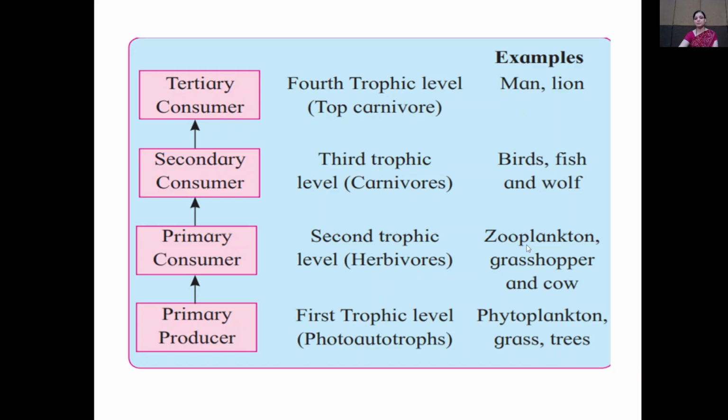Herbivore examples: zooplankton, grasshopper, and cow. In the third trophic level, carnivorous organisms are present, for example bird, fish, and wolf. And top carnivore examples are man and lion. So this is the representation of the energy flow, which consists of primary producer, primary consumer, secondary consumer, and tertiary consumer.